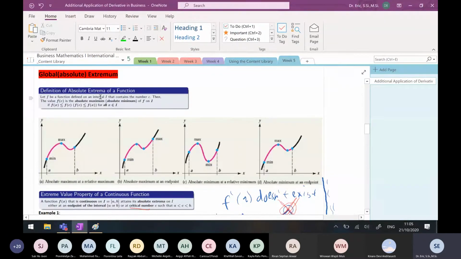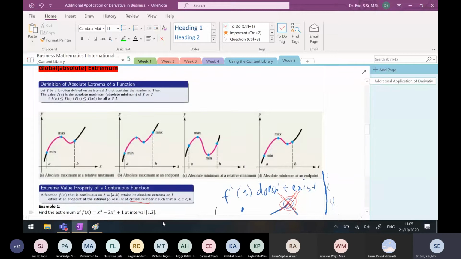So if I have a closed and bounded interval, the extremum of this closed and bounded interval, like this, a comma b, a and b should be real numbers. It cannot be infinity or minus infinity. It's just a real number, and a and b are included. So if I have a function that is continuous on a closed bounded interval, the maximum and minimum must happen. They will both be attained at a critical number or an endpoint of the interval.